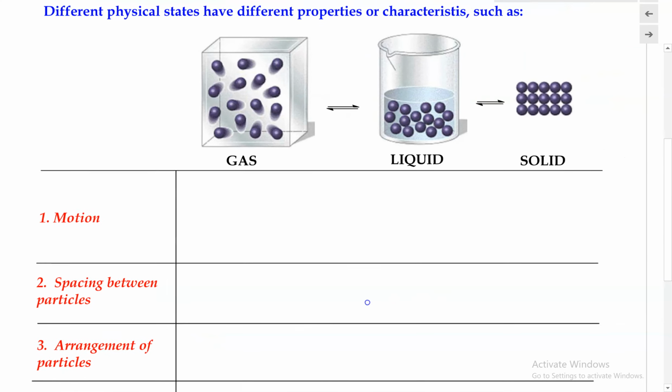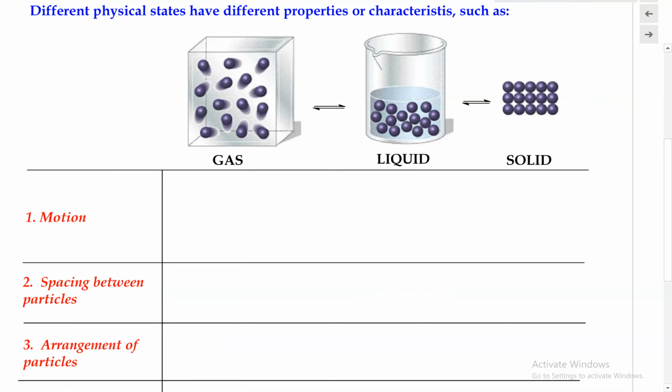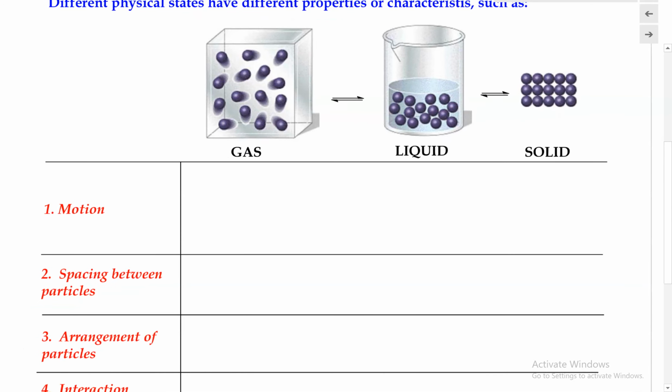Now let's describe them to make sure that we are familiar with all of these physical states. First, with regard to the motion among the particles. Each of these bars represents a particle. Here are the gaseous state, the liquid state, and the solid state. Motion refers to movement.